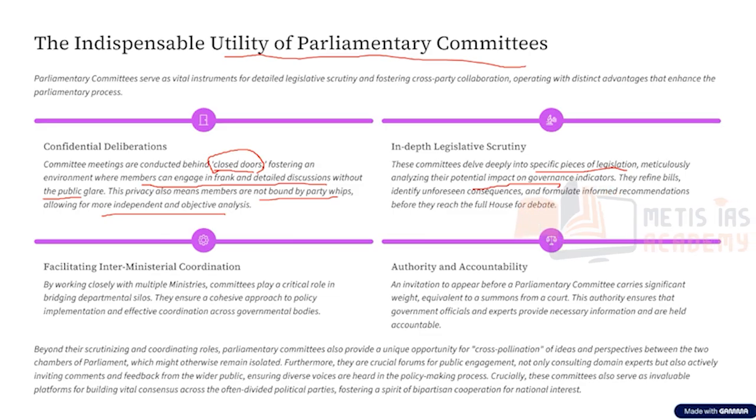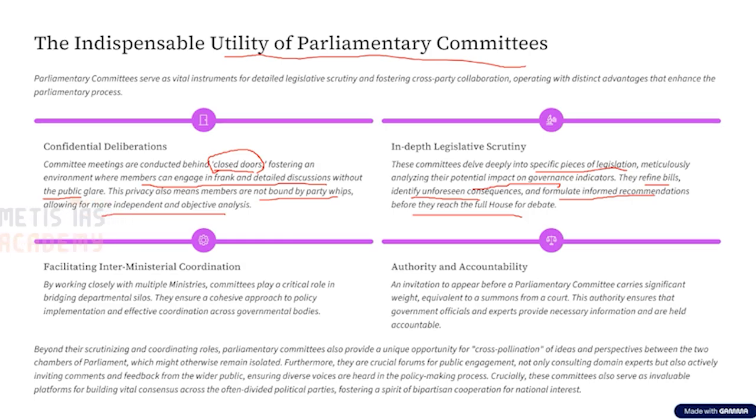Is it going to bring any benefit? Is it going to create any challenges? Is it going to be difficult to implement this law, etc.? All these things are considered by these parliamentary committees. Basically, they refine the bills, they identify the unforeseen consequences, and they formulate informed recommendations before the bills reach the full house for debate. So after considering all these aspects, they give their recommendations. This is another positive aspect the parliamentary committee is going to bring.